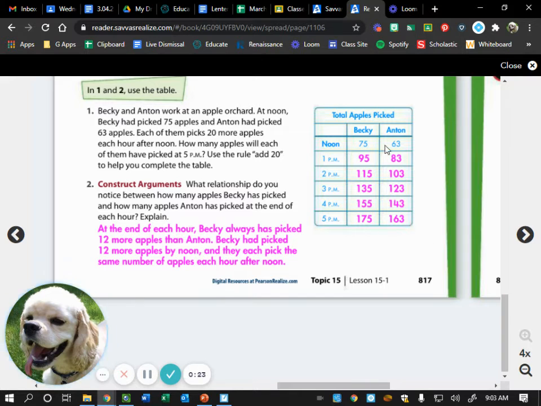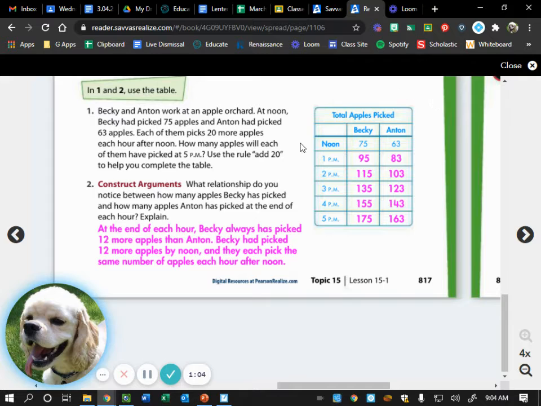So, in our table, Becky started with 75 apples picked, and she picked 20 more apples each hour. Then Anton started with 63 apples. He also picked 20 more apples each hour. So for Becky, we should have 75, then 95, 115, 135, 155, and 175. Then for Anton, we started with 63, then we should have written 83, 103, 123, 143, and 163.